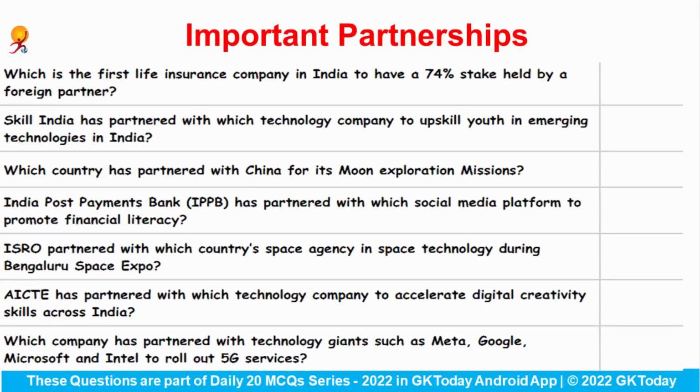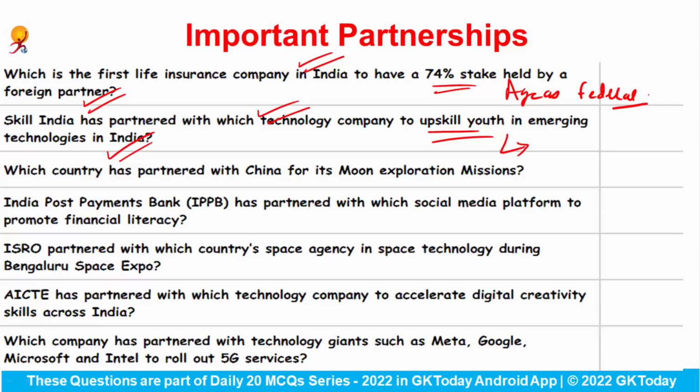Which is the first life insurance company in India to have a 74% stake held by a foreign partner? So Ageas Federal is the very first insurance company of India which have a 74% stake that is held by a foreign partner. Skill India has partnered with which technology company to upskill the youth in emerging technologies in India? So for upskilling the youth in emerging technologies in India, Skill India has actually partnered with Samsung.